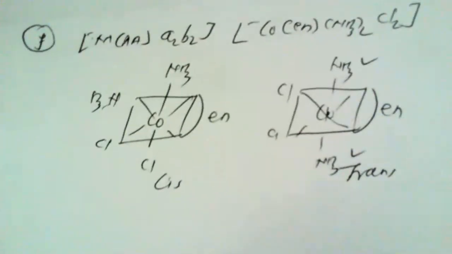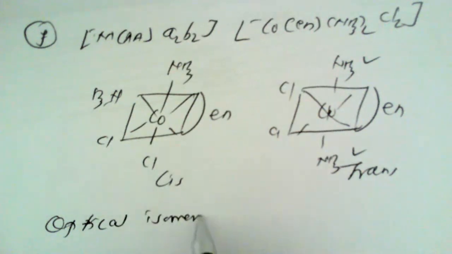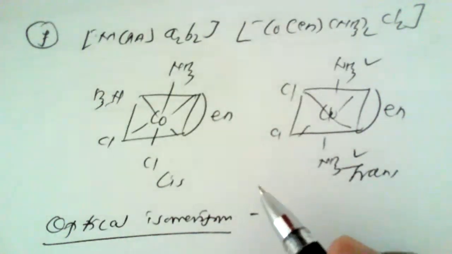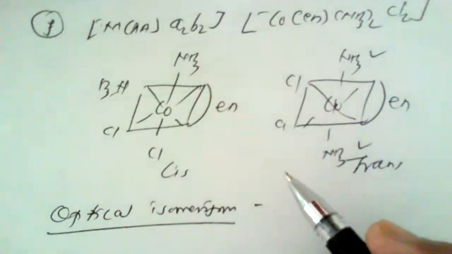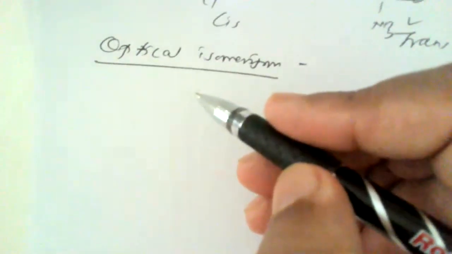Now, if we move towards another type under stereoisomerism, that is known as optical isomerism. This type of isomerism occurs in molecules having an asymmetric atom, that means all the surrounding groups are different. That is, it can exist in two forms that are mirror images of each other.